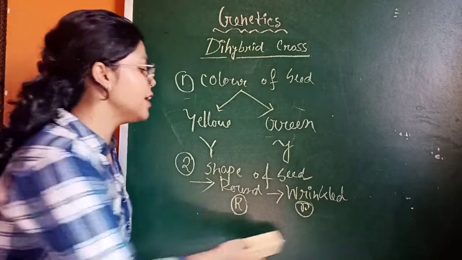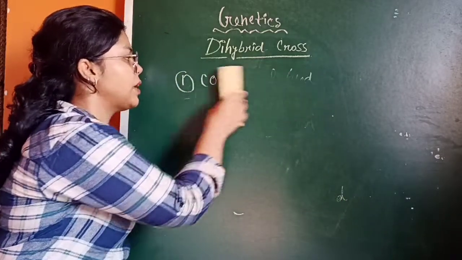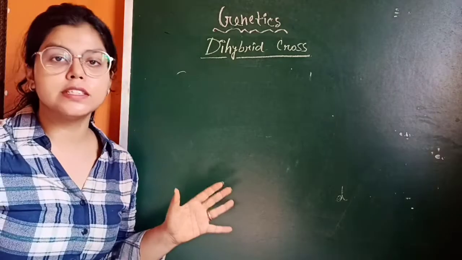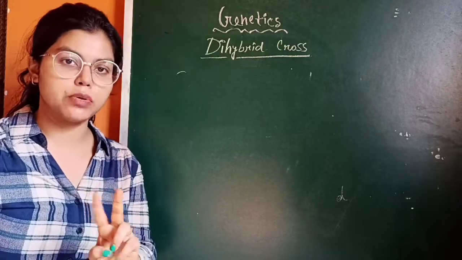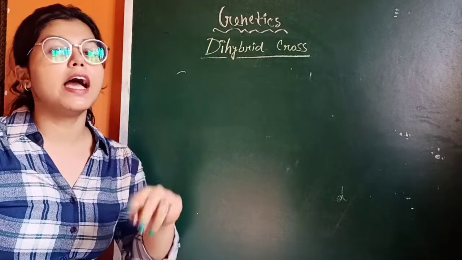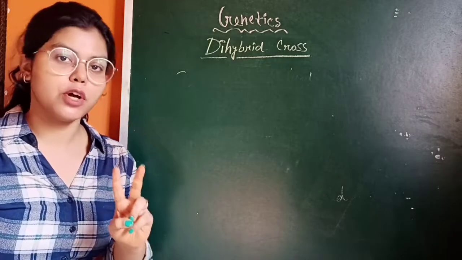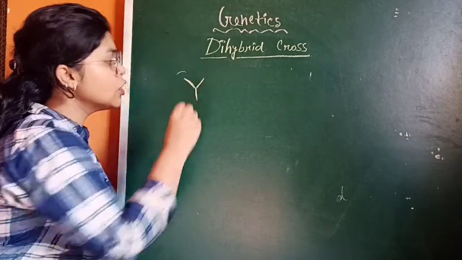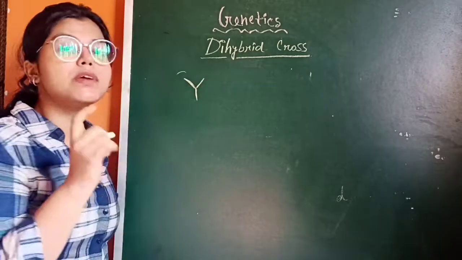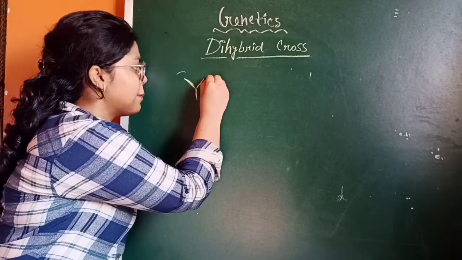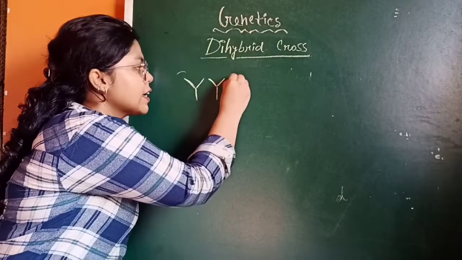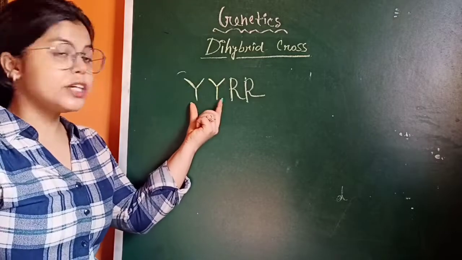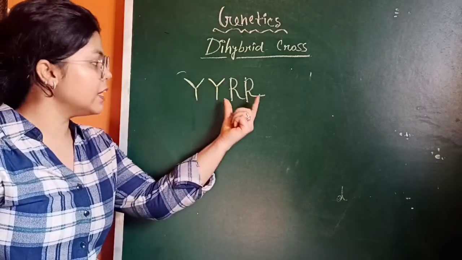So now let me tell you what the genotype would be. Here he considered two particular traits: one is color of seed and another one is shape of seed. In the case of two traits, we will write the genotype as capital Y, capital R, which is yellow and round.